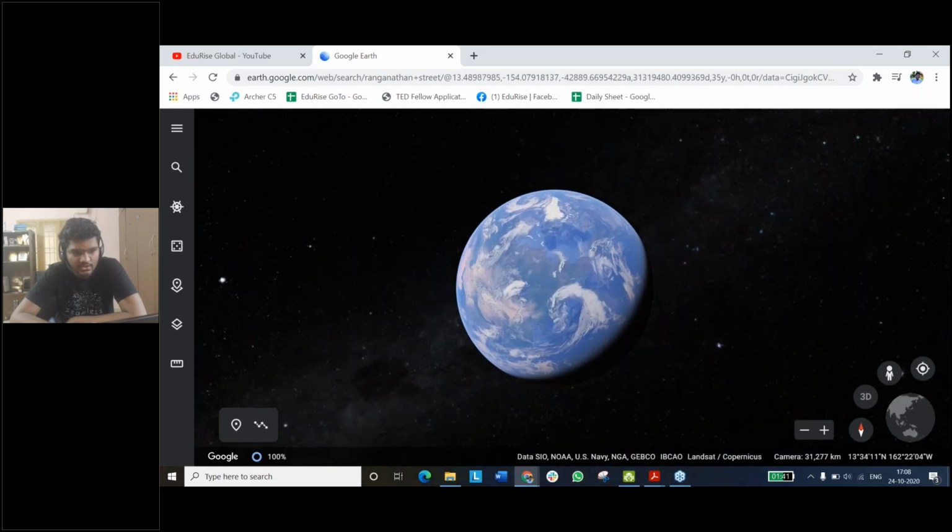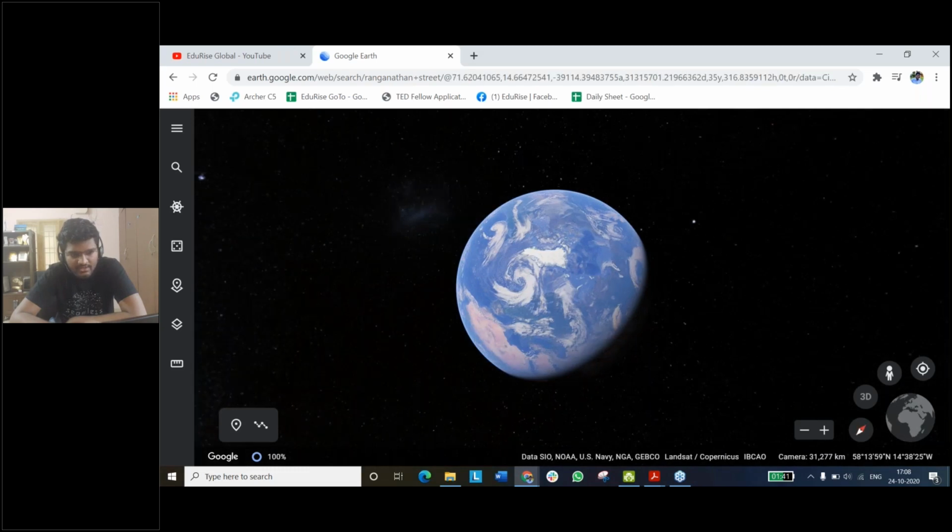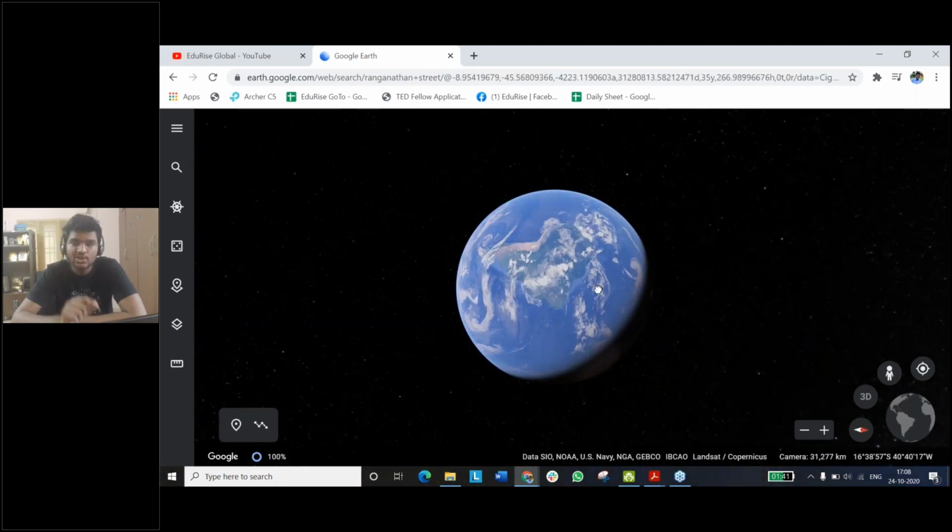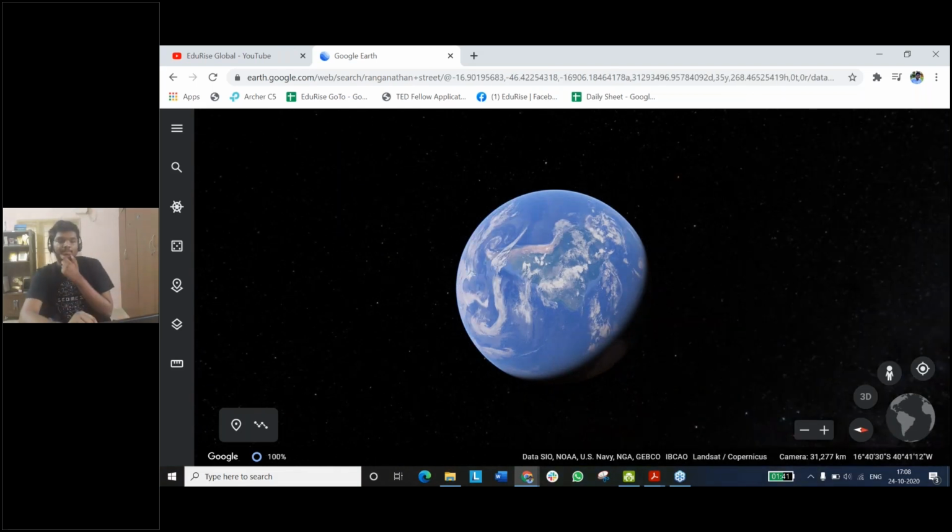Now, can you see the difference? It rotates at 23.5 degrees, like this, not like this. So this is the difference. Because of this, very interesting things like seasons happen to all of us, right? That's a summer season, that's a winter season. That's happening because of this specific tilt of the Earth. That's what we're going to be seeing today.